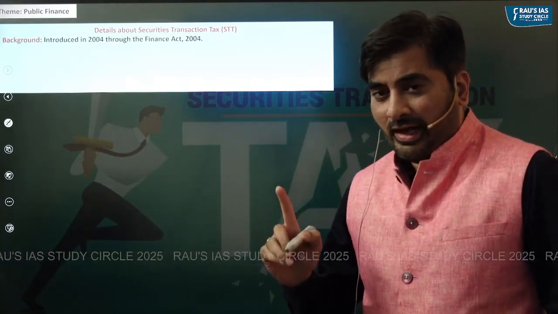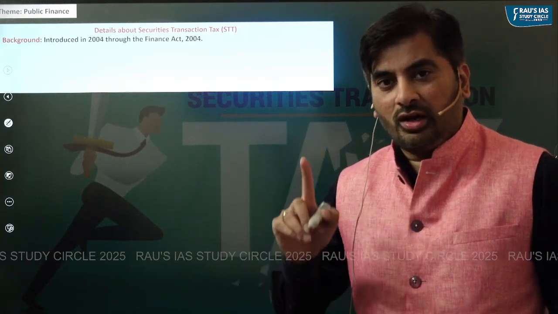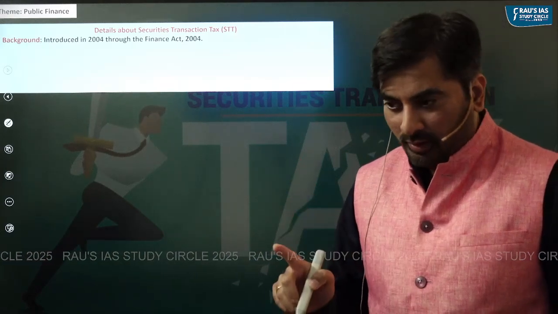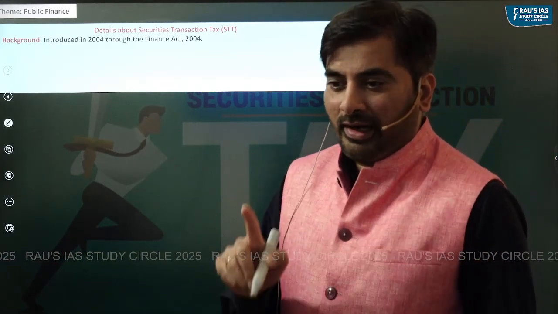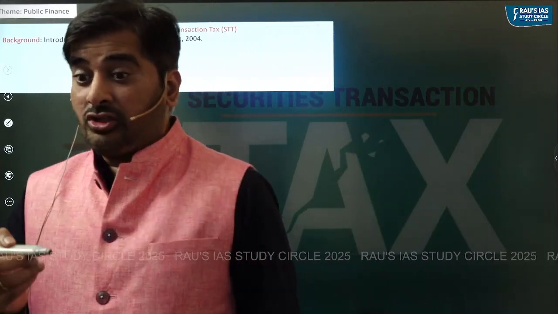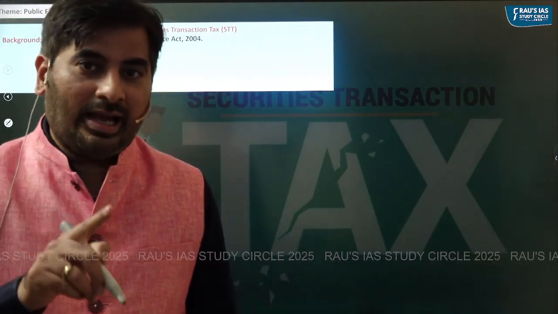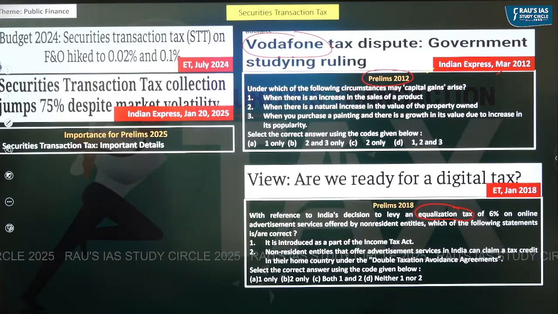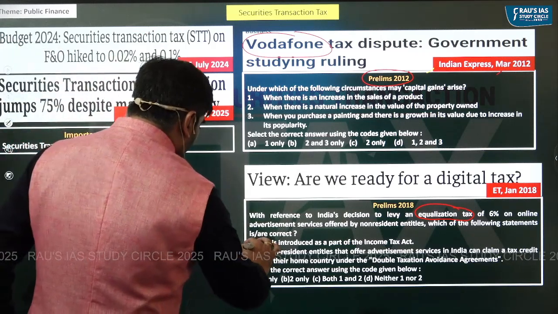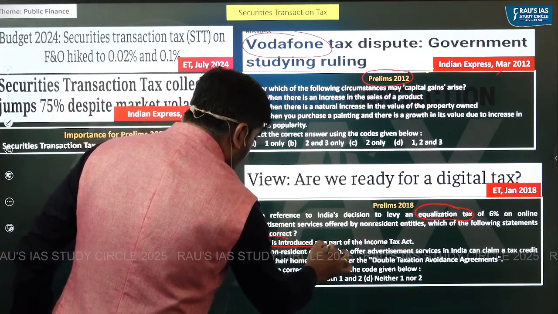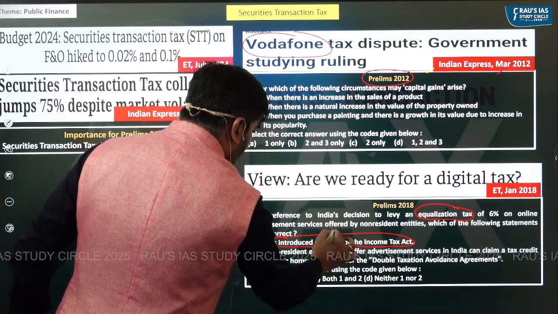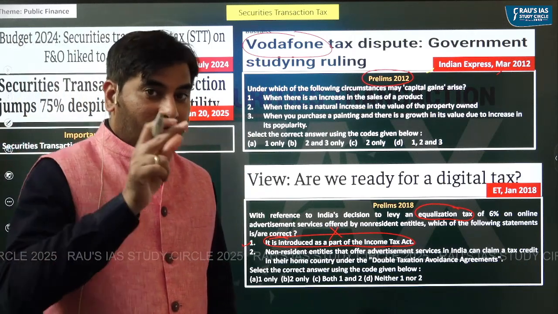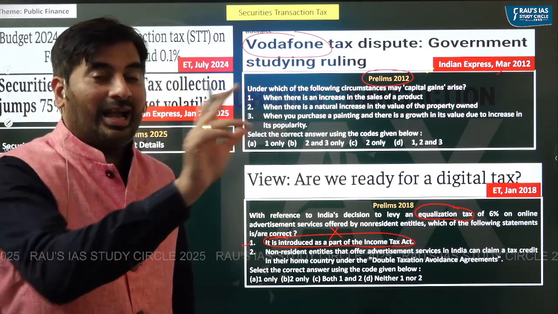Securities transaction tax was introduced in the year 2004 through the Finance Act of 2004. So one important thing that you should know is under which law was a particular tax introduced. Why it is important is because, as you can see here, there was a statement that equalization levy has been introduced as a part of Income Tax Act, which was actually incorrect. It was introduced as part of Finance Act.